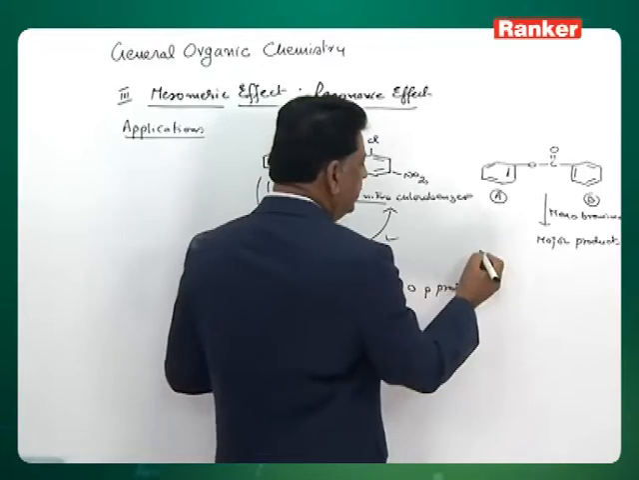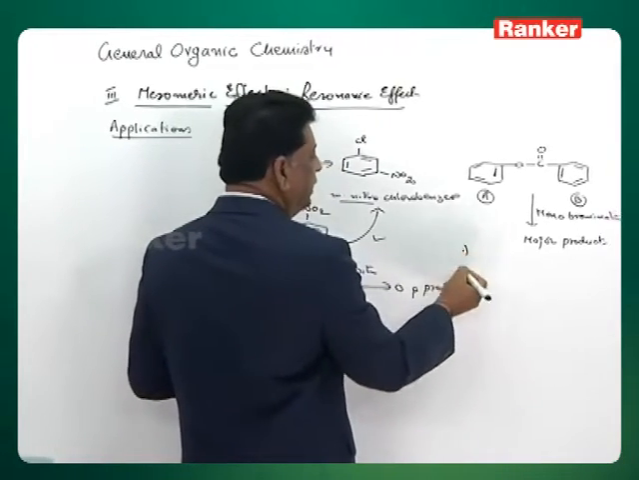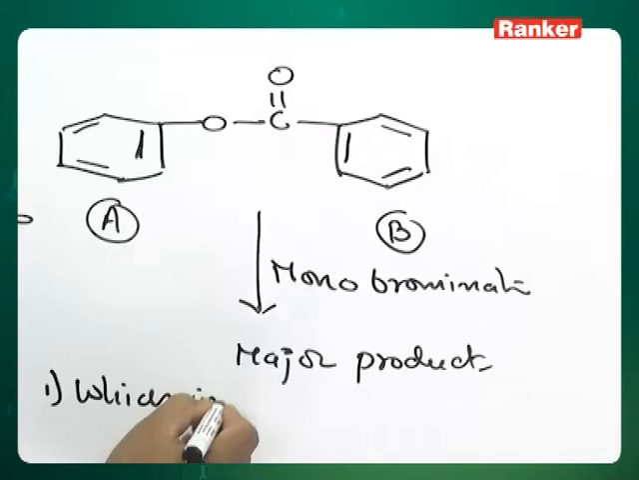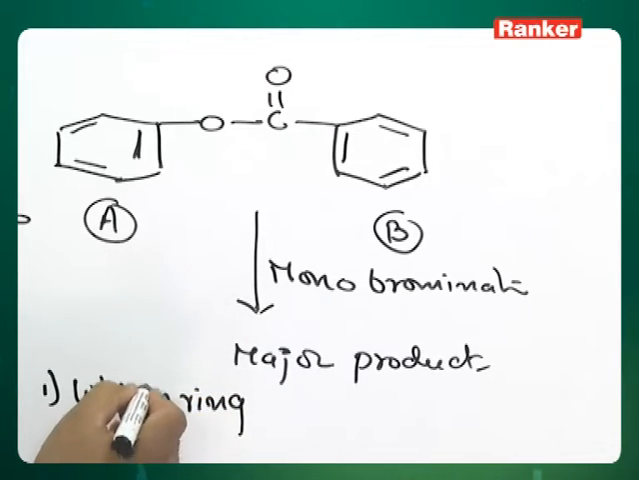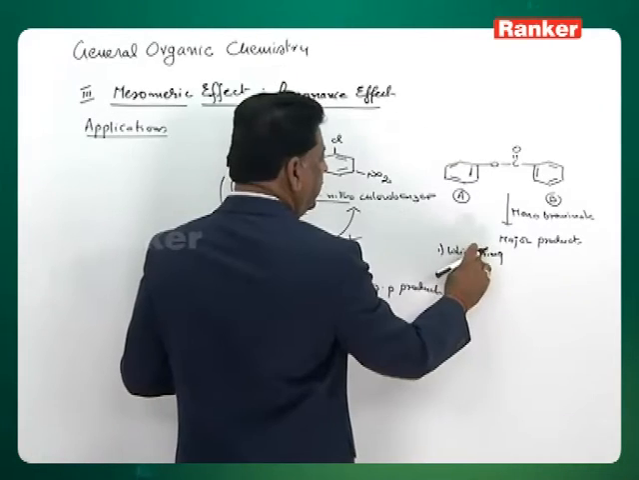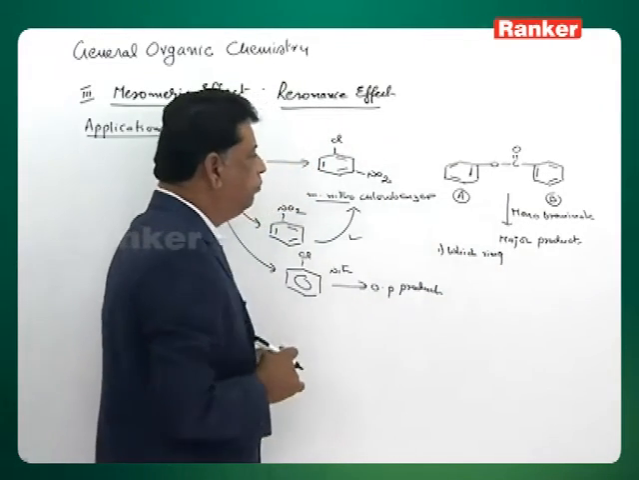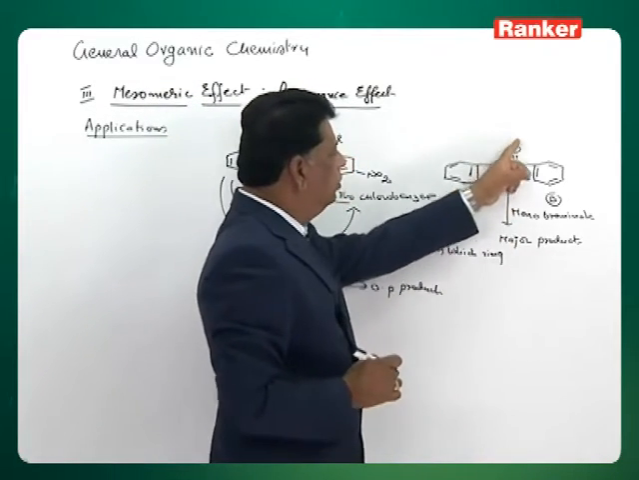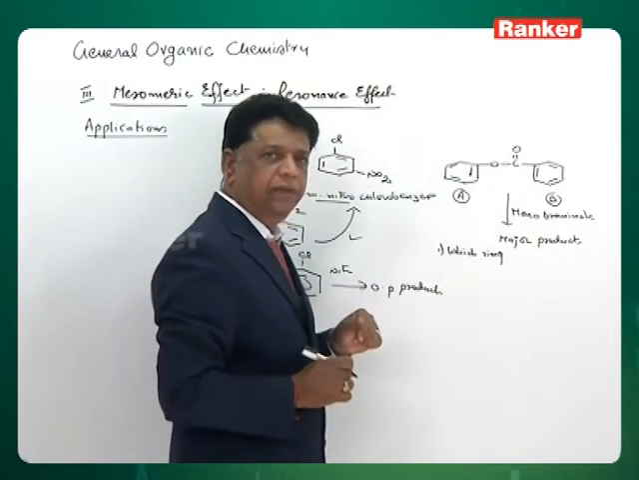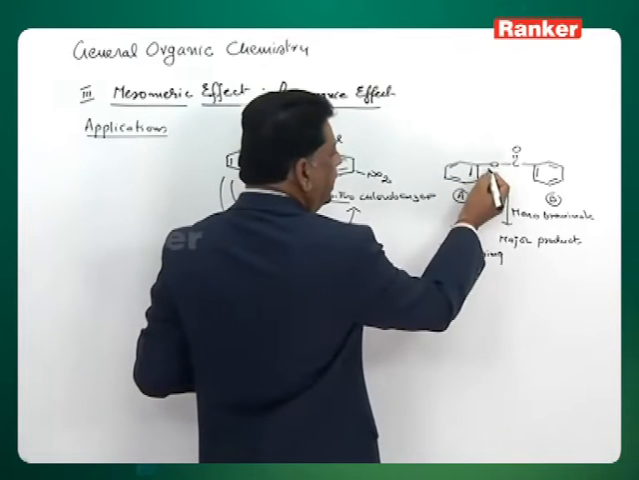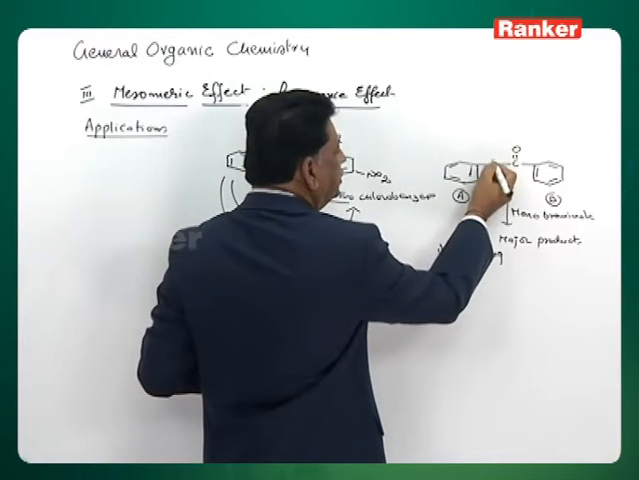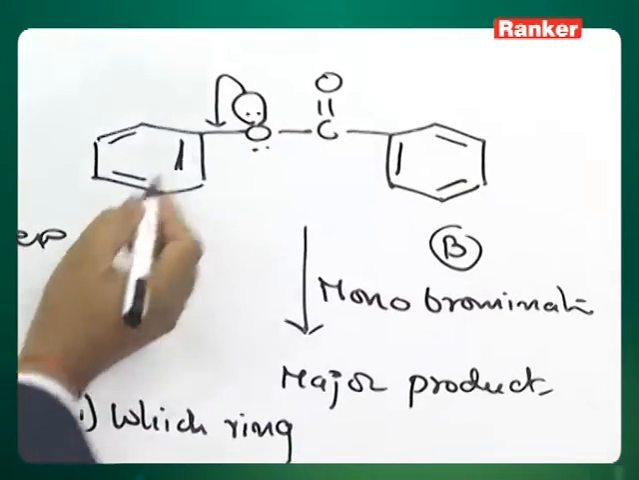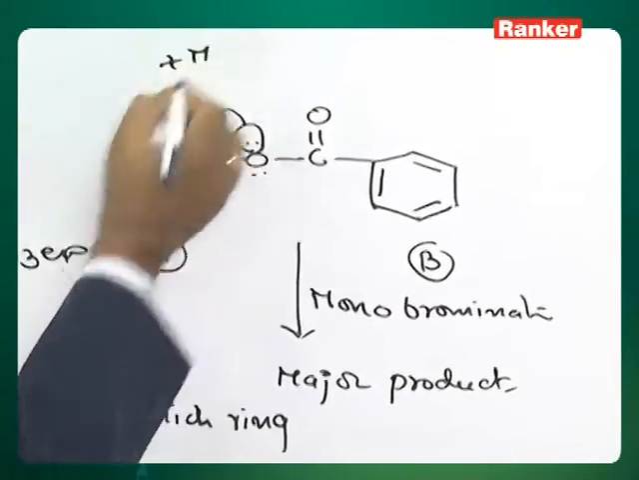The question should be handled in three levels. First one is, which ring will react? Will ring A react or ring B? The rings A and B have only one group each. Is this group plus M or minus M? Ring A is attached with an atom which has a lone pair, so the lone pair can donate. Therefore ring A has a plus M group attachment.